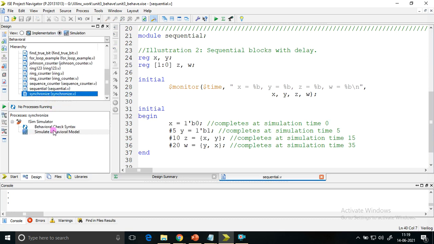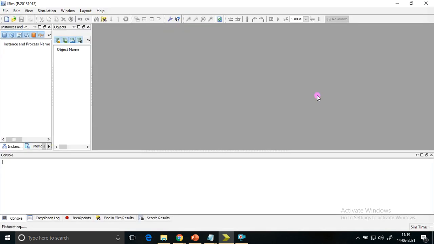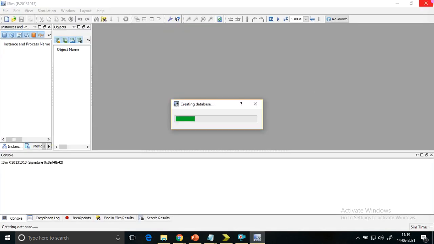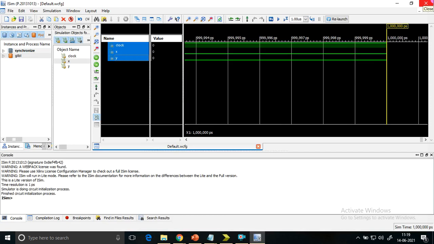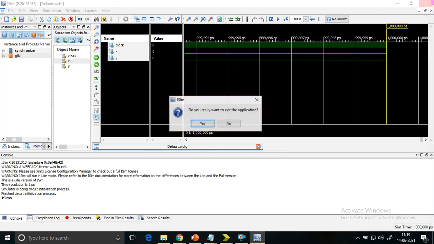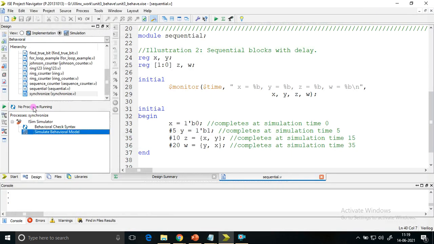So let me directly simulate it. Sorry, I simulated the wrong one. It was synchronized. Let me stop it. Let us see what happens. I should have highlighted sequential, but by mistake it was highlighted synchronize. Let me close it once the ISim simulator opens, and then we will restart again. This is the previous code. I don't want it. So this one should be highlighted. Simulate.